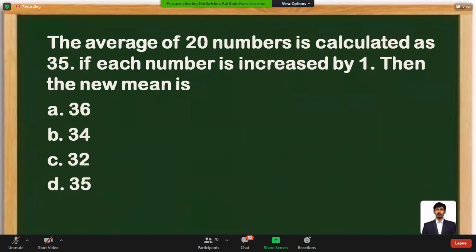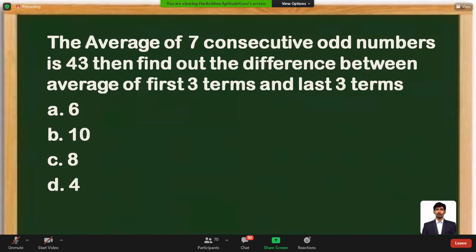You can just observe: average of 20 numbers is calculated as 35. If each number is increased by 1, the new average is also increased by 1, mark it as 36. We'll move on to the next type of question.